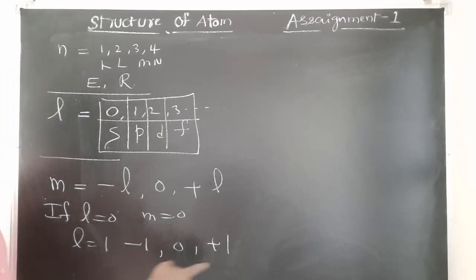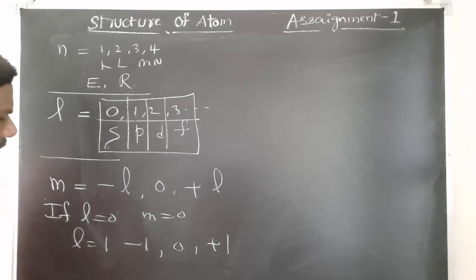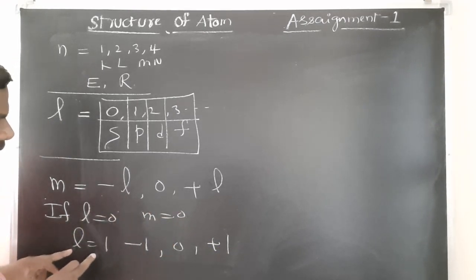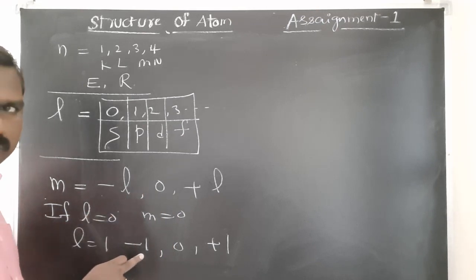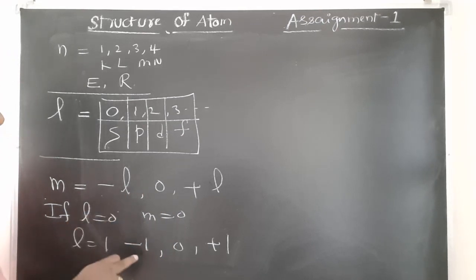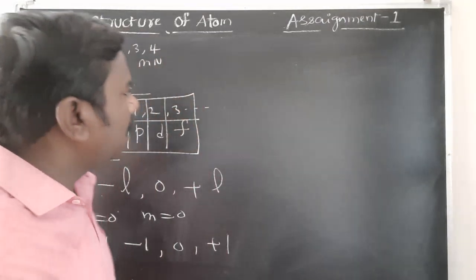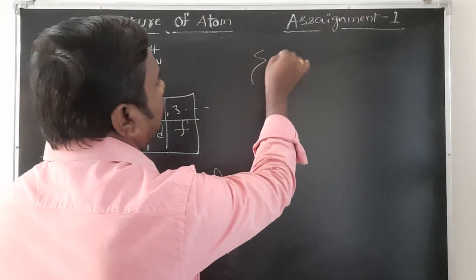5 possible orientations. Understood? L value 0, M is also 0. L value 1, M value will be minus 1, 0, plus 1, but M value will not be minus 2. Remember, always equal. Last one, spin quantum number.